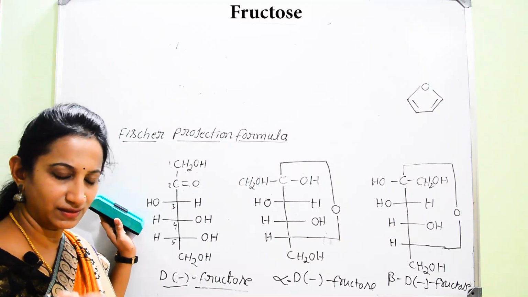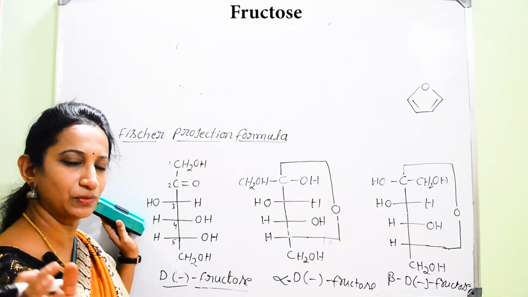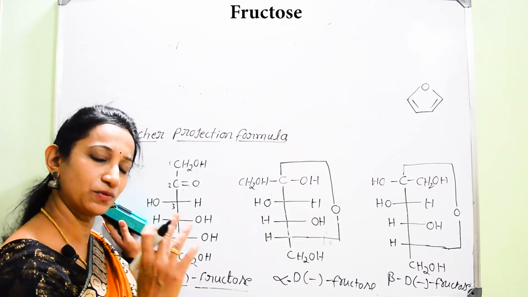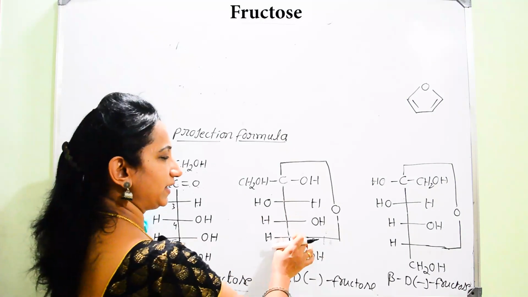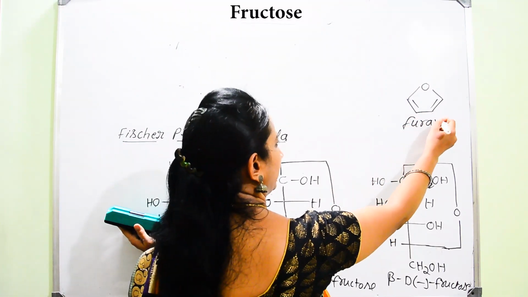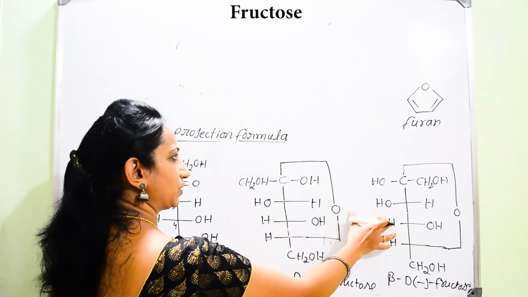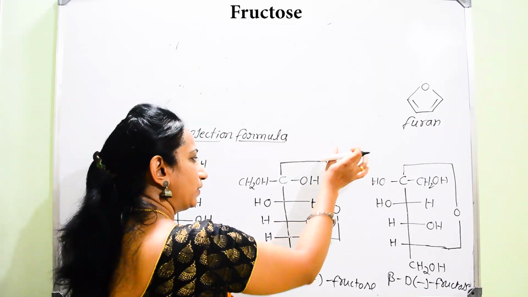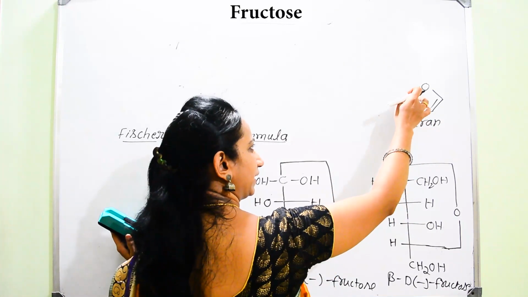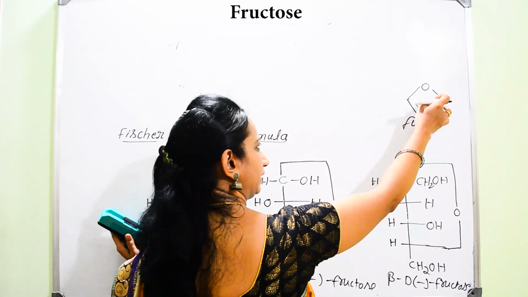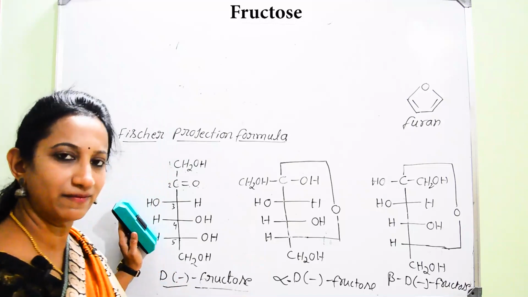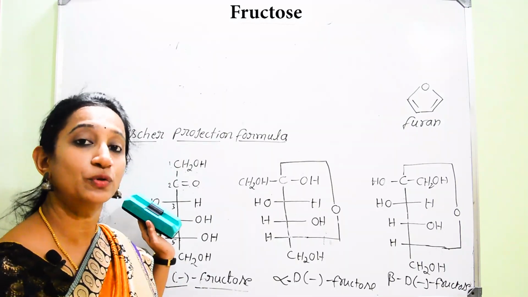Now if you consider that the glucose cyclic ring structure was able to resemble pyran, hence we got the pyranose structure for glucose. In case of fructose, it is resembling furan. Hence it gives the structure of furanose, because these two cyclic structures resemble furan, where they contain the same pentagonal ring with the heteroatom oxygen. Hence they can be written in the form of Haworth structure. They are also considered as furanose structure.